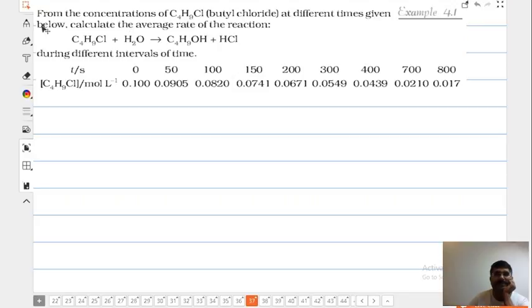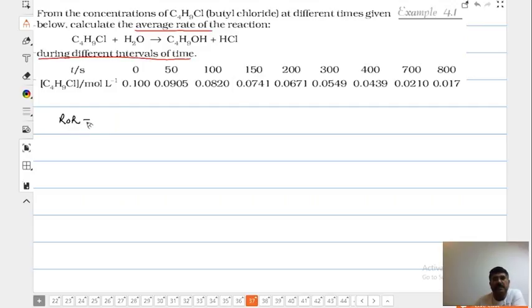No, Aston, look beta. From the concentration of butyl chloride at different times given below, calculate the average rate of reactions during different intervals of time. See beta, now listen carefully. On the board, you will understand the meaning of the minus, my dear children.